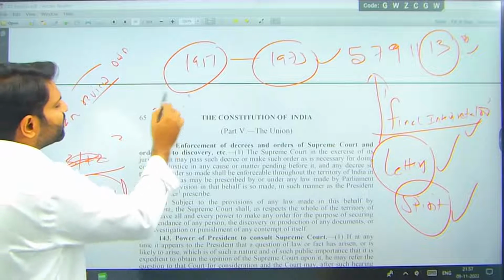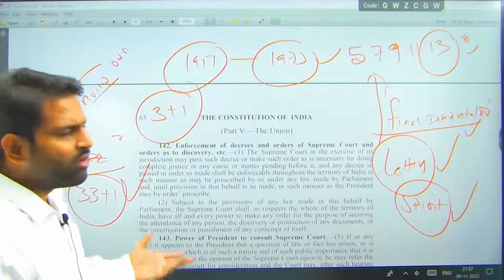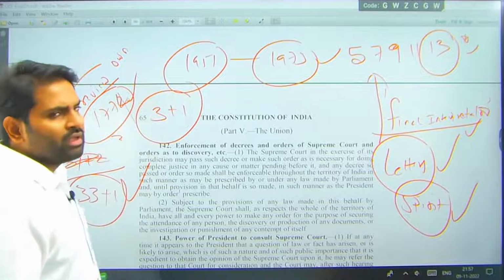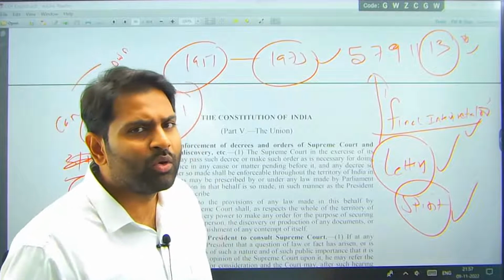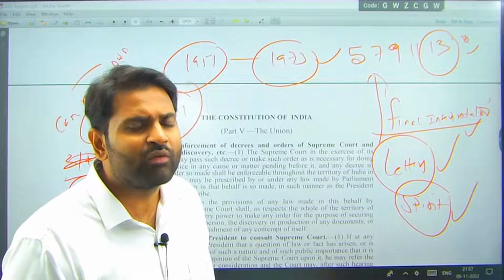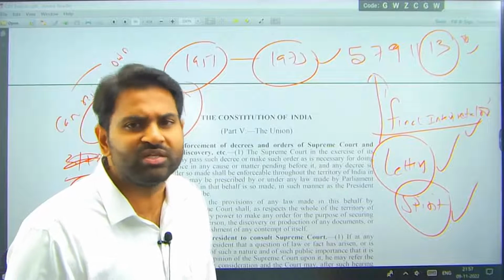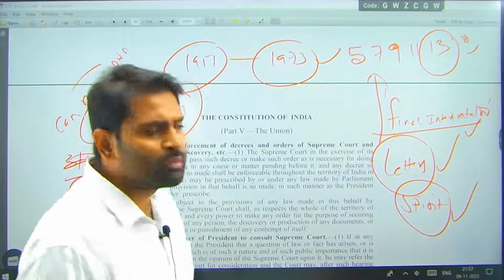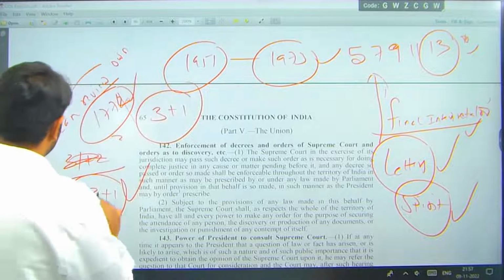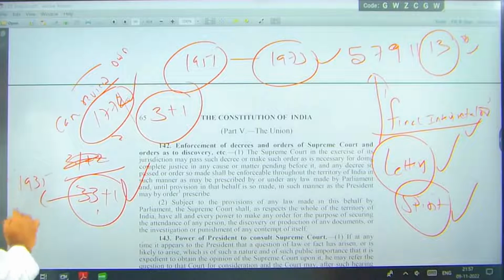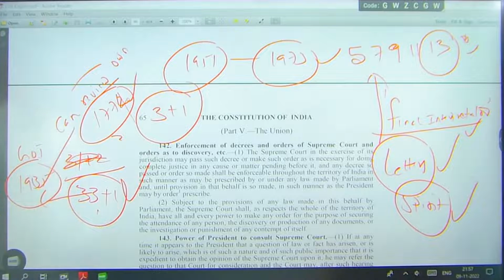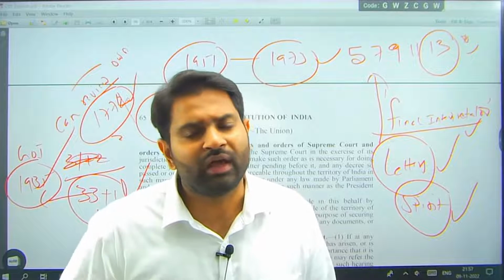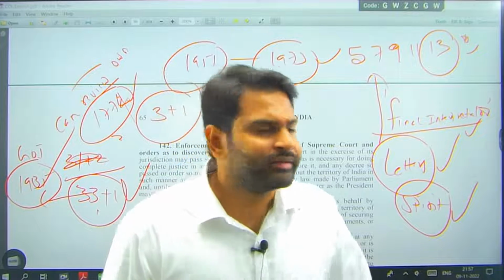When we started the Supreme Court in 1774 in Fort William in West Bengal, it had 1 plus 3, 1 Chief Justice and 3 judges. Now what we have is 33 judges plus 1 Chief Justice. But remember, the Supreme Court we started in 1774 is not similar to the Supreme Court which we have now, but it is quite similar to the Supreme Court which we started under the 1935 Government of India Act, which is a federal court. Most of the provisions we imbibed from the 1935 Government of India Act, right?